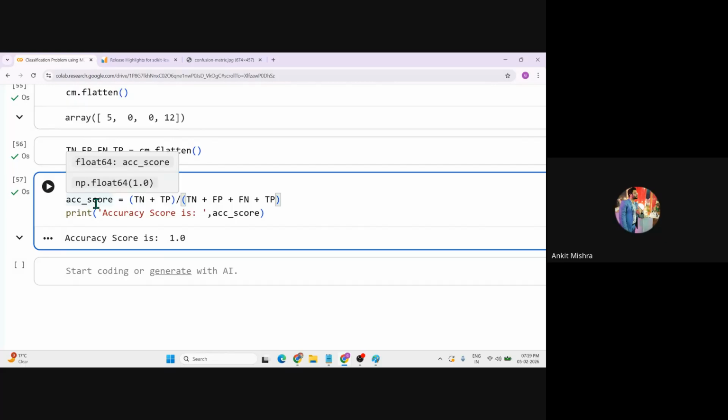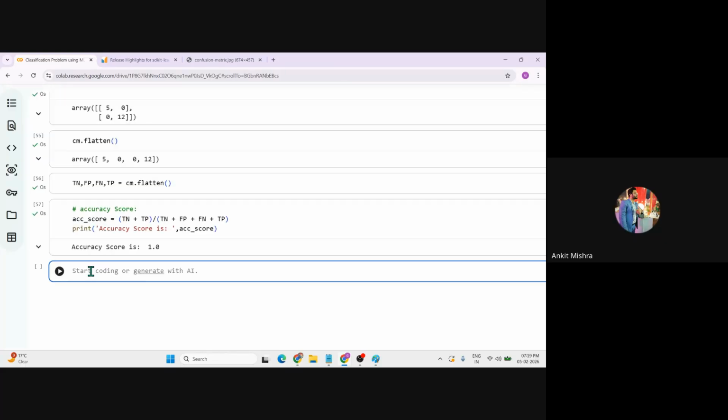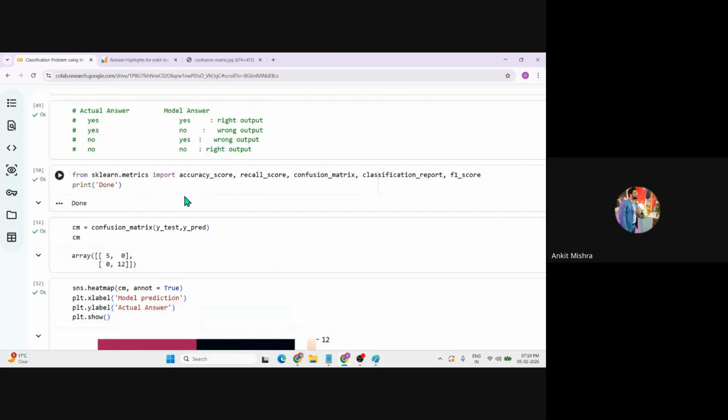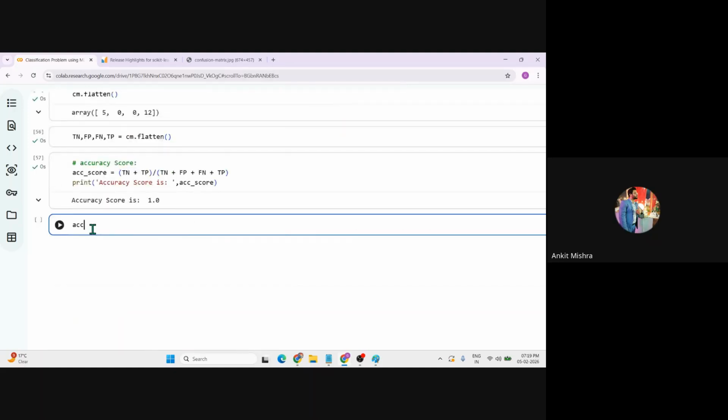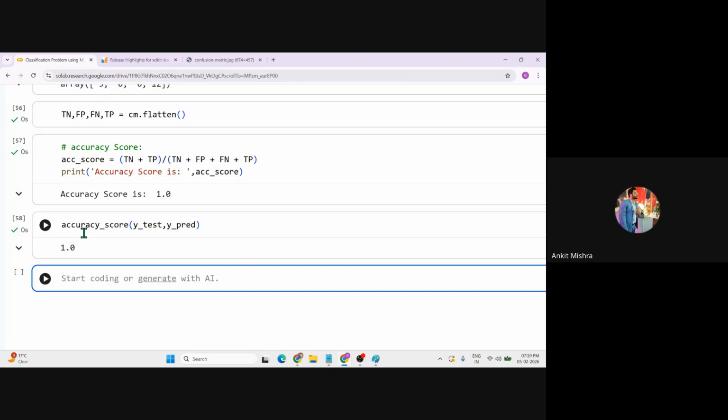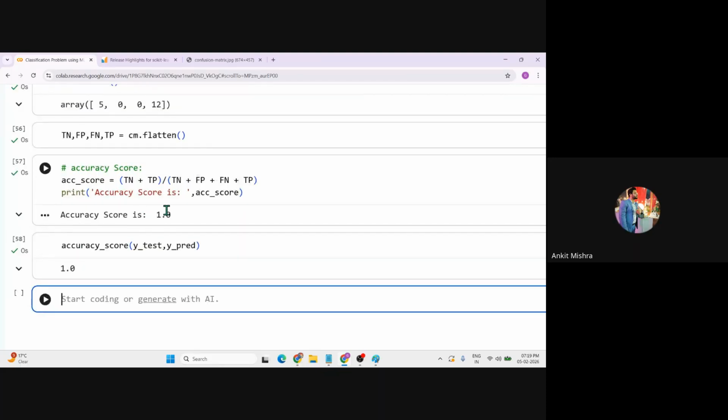Suppose you don't want to use the formula as well, so we have an inbuilt method for that. And how to call that method? We have already called that method. With the help of sklearn.metrics, you can import the accuracy score, right? So you can simply call this method as well. Now let's just call this method, accuracy score. And accuracy score generally needs the same values, y true and y predicted. So y true is y test, and y predicted is y pred. Just simply run this, right? Again, you will get the same score, and you know that the accuracy score is 100, right? So in the same way, we have three different ways to calculate the accuracy score.